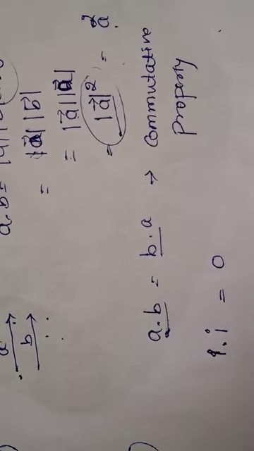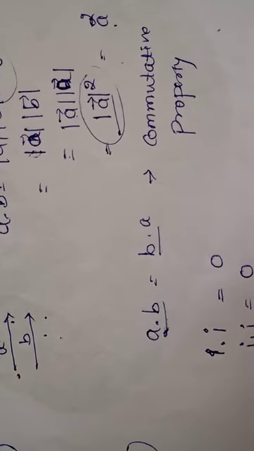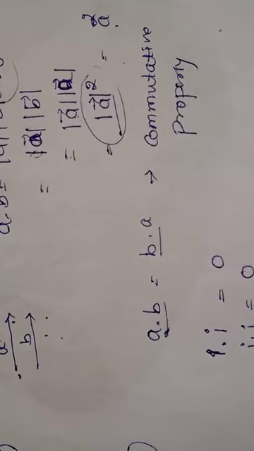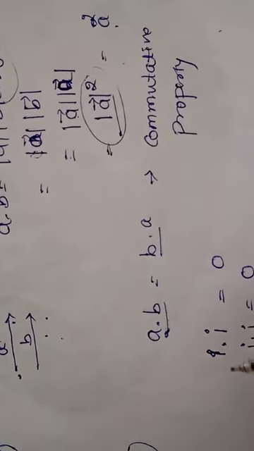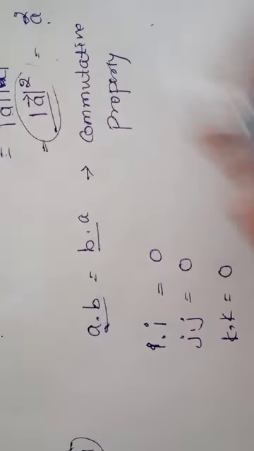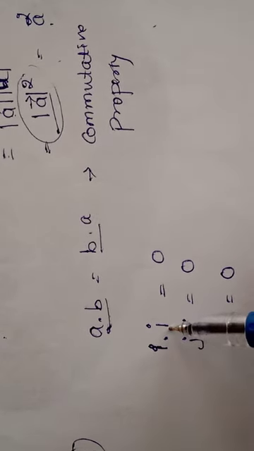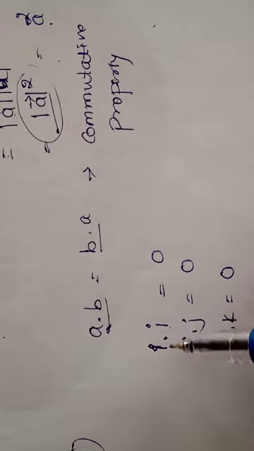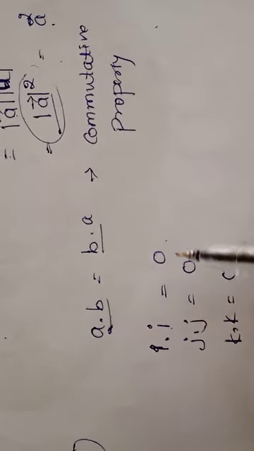I dot I equal to 0. Similarly, J dot J equal to 0, K dot K equal to 0.